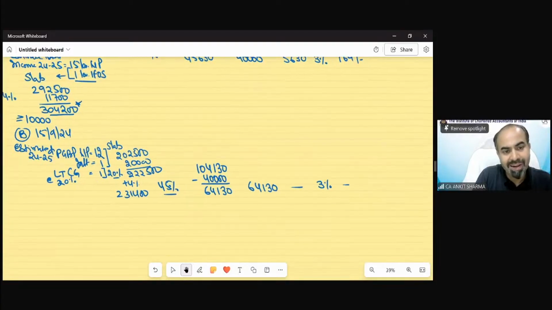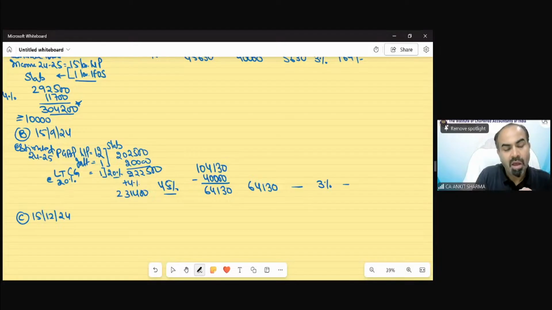Now, the third date, 15th December 24 arrives. I again estimate my income. And suppose now I find out that my net profit from this business would be 20 lakh. My interest income would be 1 lakh and my capital gain would remain 1 lakh. No increment.